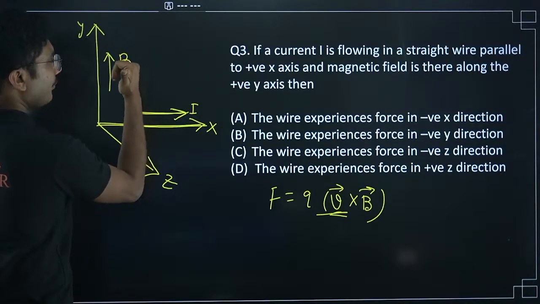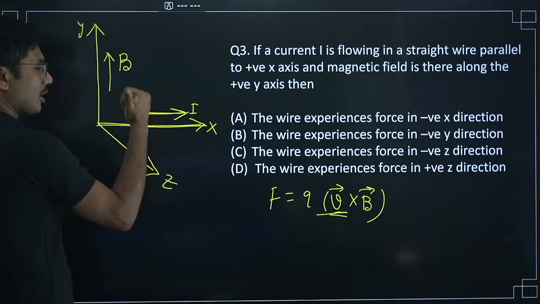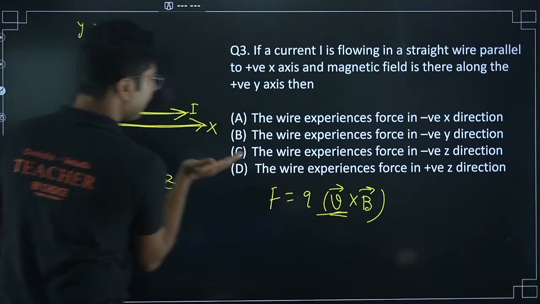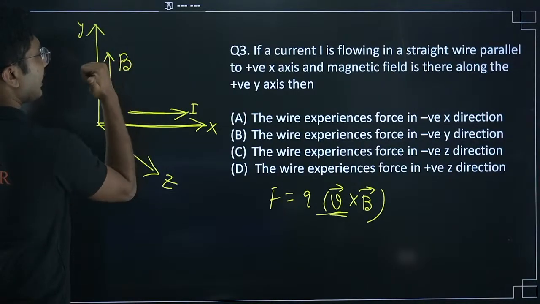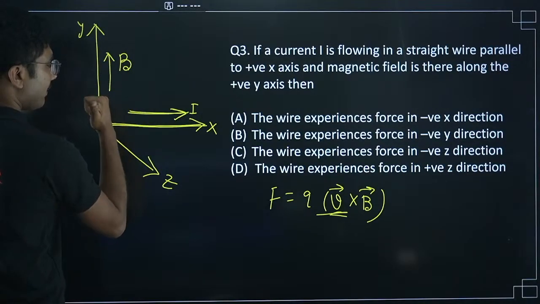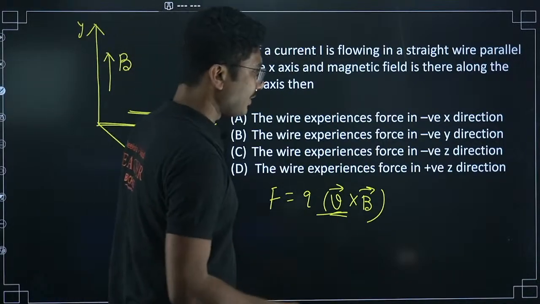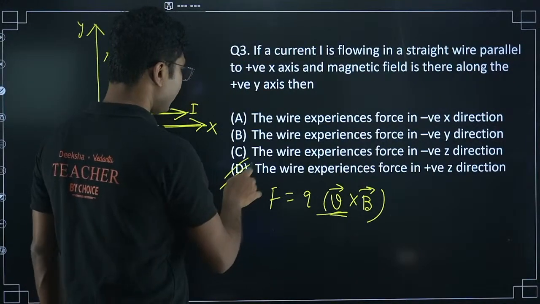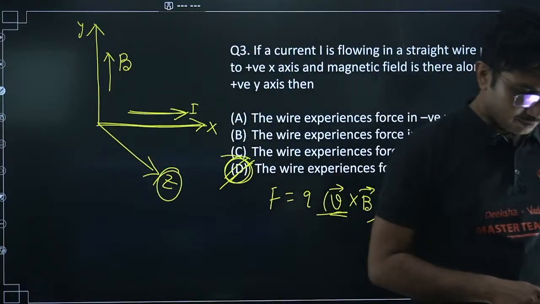Then your thumb will point towards the force or the cross product of the vectors. So this is current, this is magnetic field, I cross B, you will get force out of the paper, that is in the positive z direction. So wire experiences the force in the positive z direction, so option D is correct, not option B.